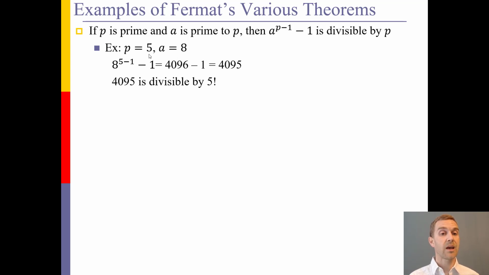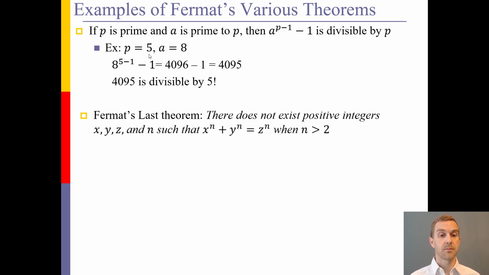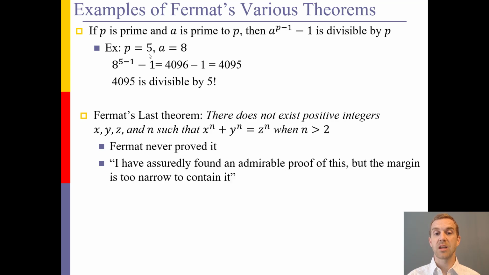Now, he also had Vermont's big theorem, or his last theorem. And what this states is there does not exist positive integers x, y, z, and n such that x to the n plus y to the n equals z to the n when n is greater than 2. Now, this was a huge deal for hundreds of years because Vermont never proved it, even though it was recognized to be a true statement.